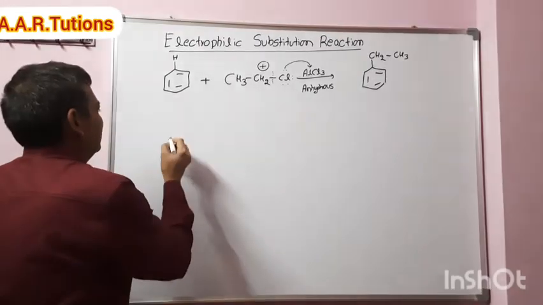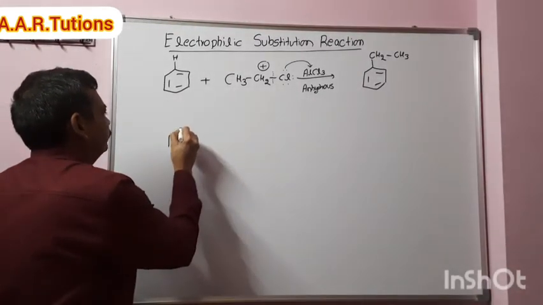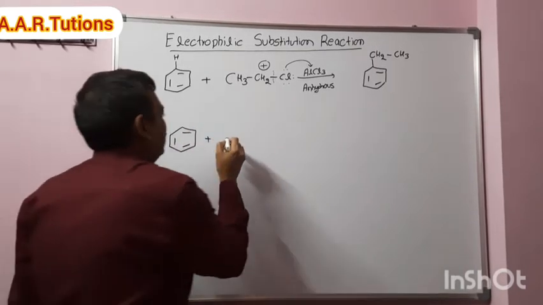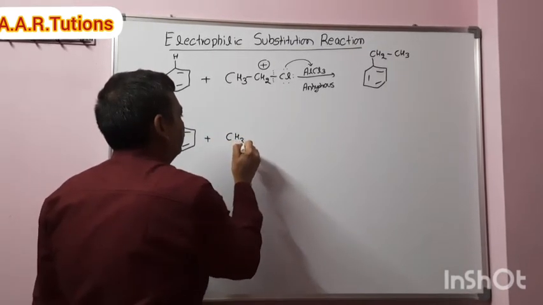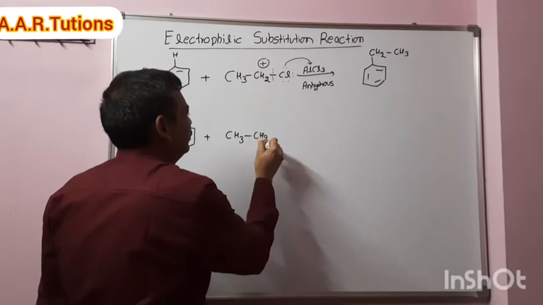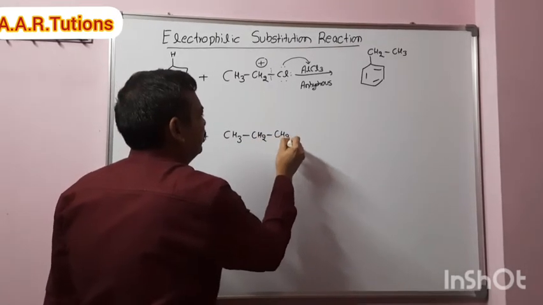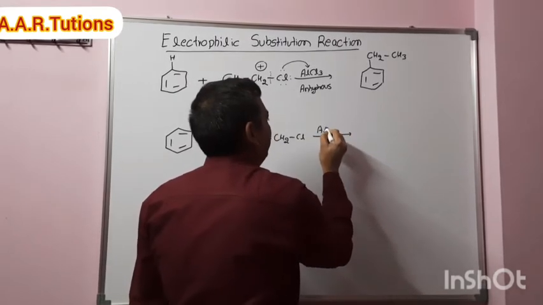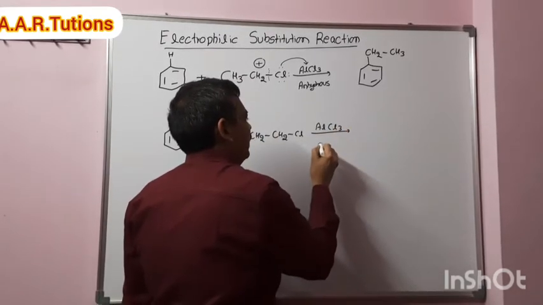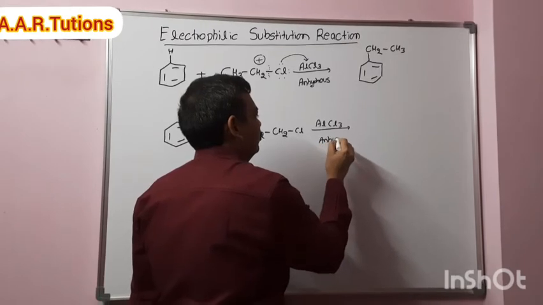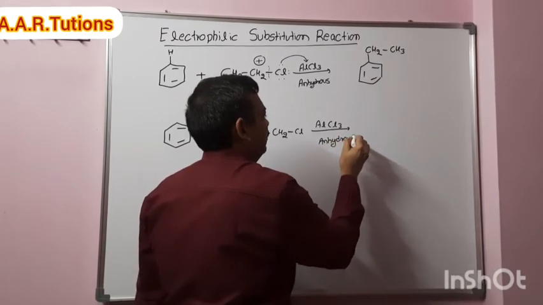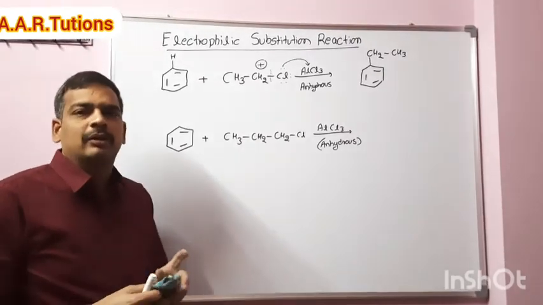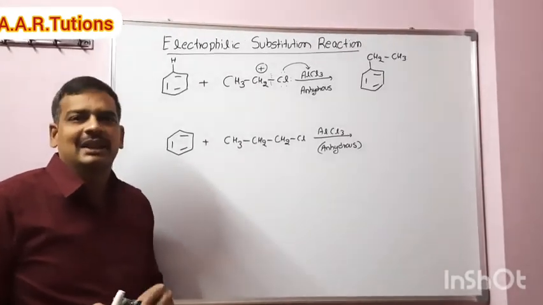Coming to the next example, benzene reacts with propyl chloride, CH3CH2CH2Cl, in presence of anhydrous AlCl3 catalyst.